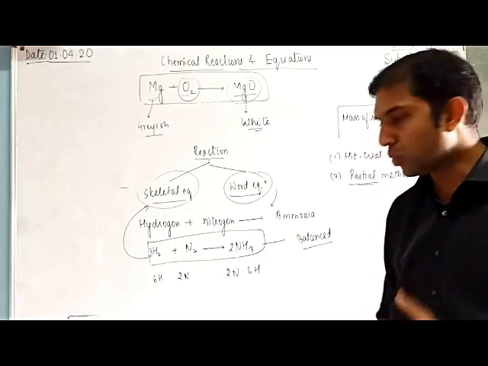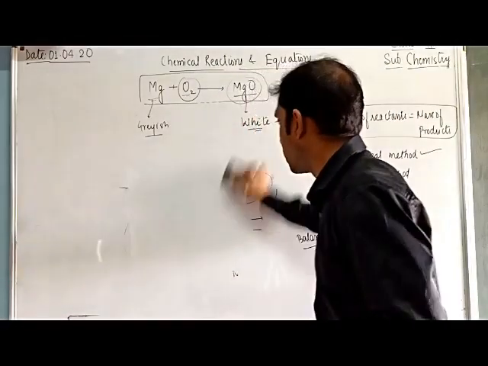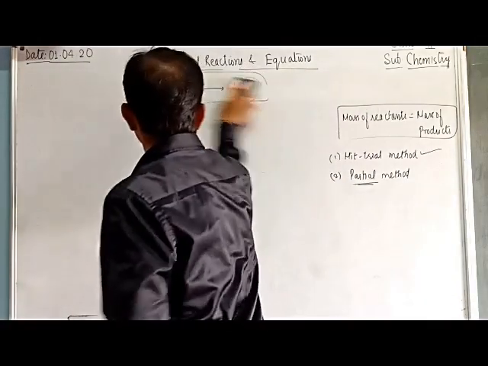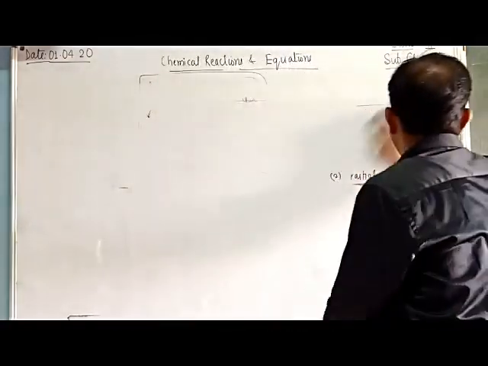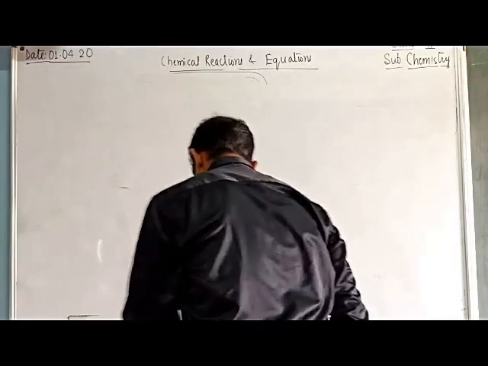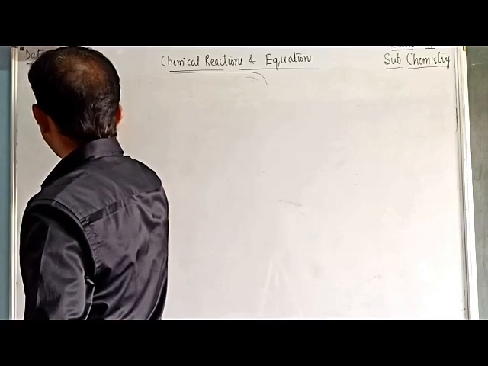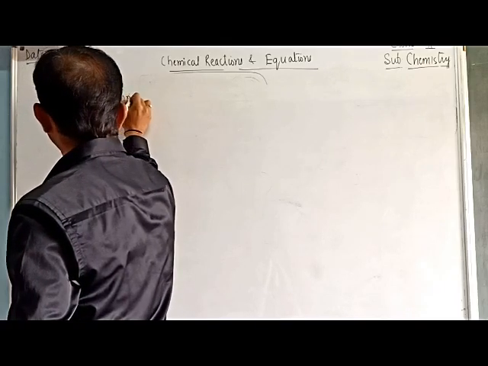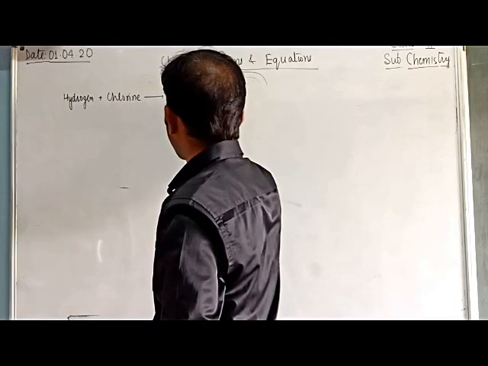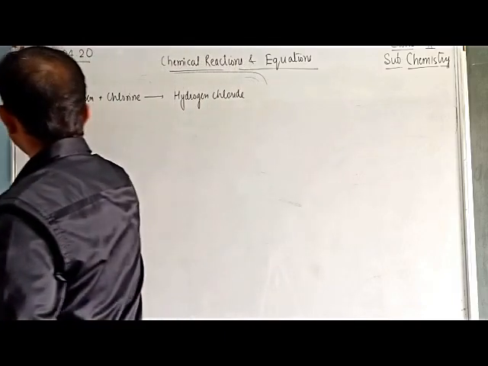We take some more examples: write the word equation, convert it to the skeletal equation and then balance it. Hydrogen plus chlorine gives hydrogen chloride.